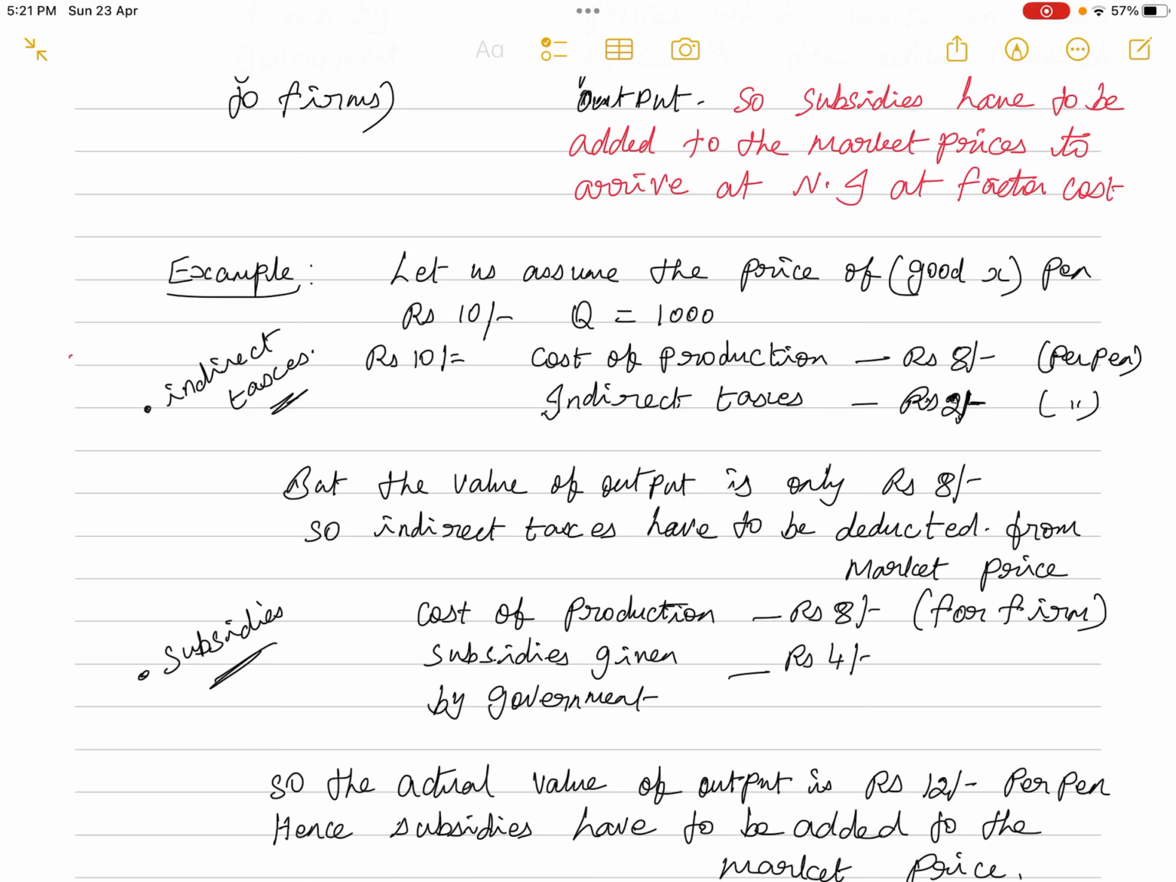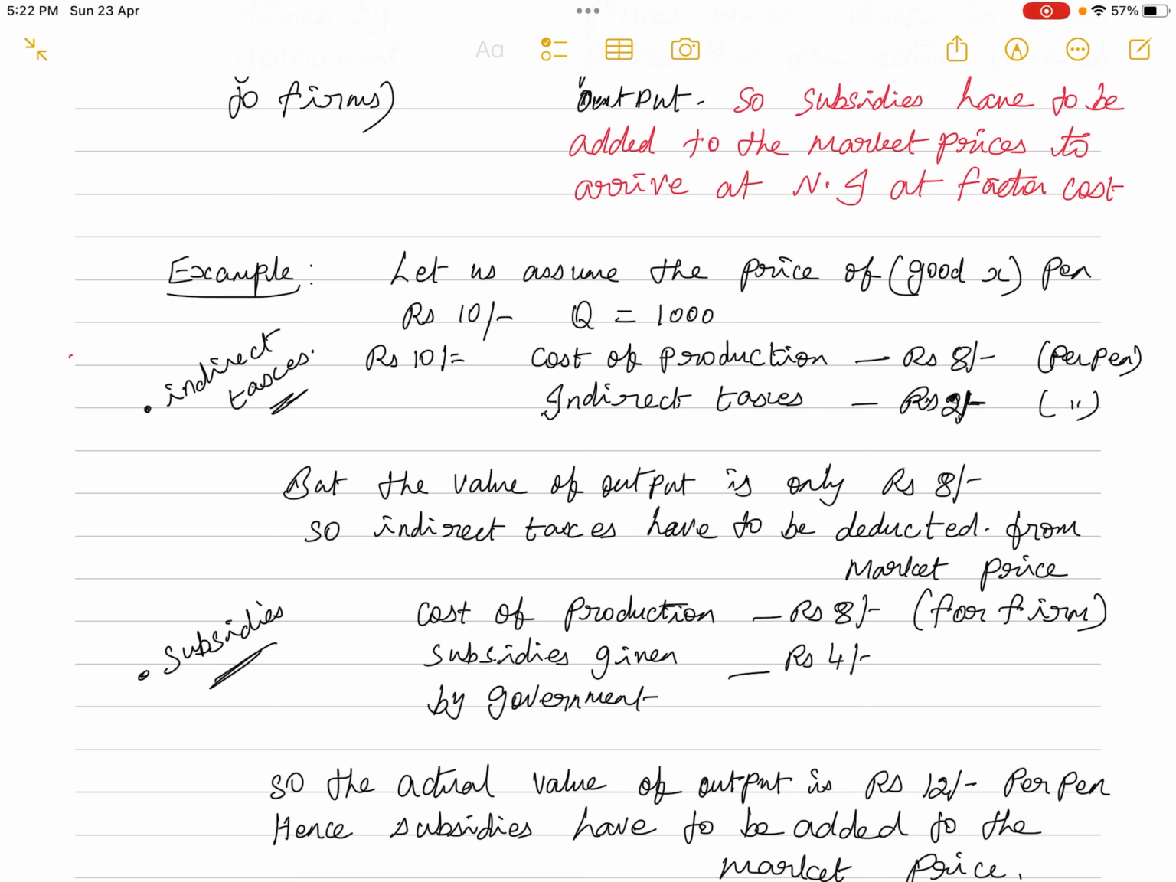But when you see the value of the output, as I mentioned to you, the correct value of the output is the value of the output at the factory level, which is equal to the rewards paid to the factors of production. So that is equal to the cost of production. So the value of the pen is only rupees 8. That is the value of output at factor cost.